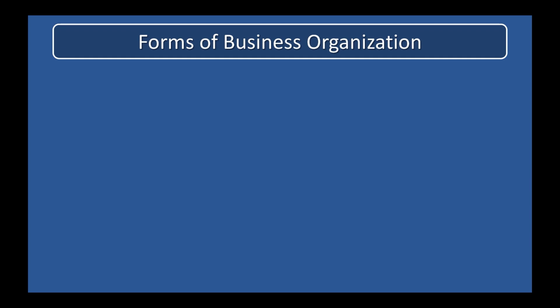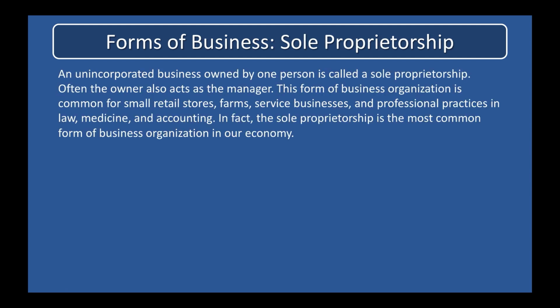The three forms of business organization we will discuss are sole proprietorship, partnership, and corporations. An unincorporated business owned by one person is called a sole proprietorship. Often the owner also acts as the manager. This form of business organization is common for small retail stores, farms, service businesses, and professional practices in law, medicine, and accounting. In fact, the sole proprietorship is the most common form of business organization in our economy.